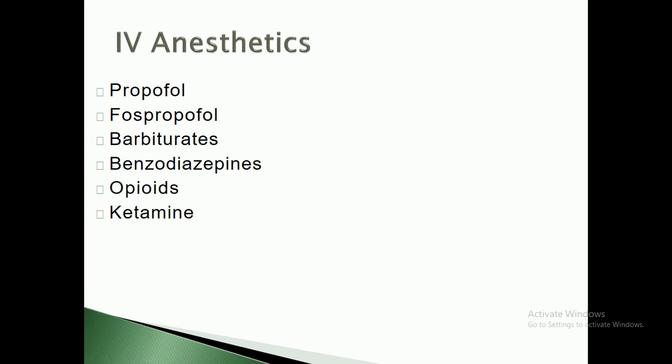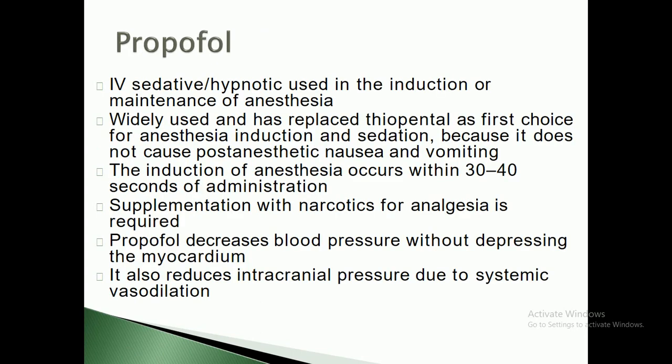Now these are the intravenous anesthetics which are used to cause induction of anesthesia in the patient. Look here: IV anesthetics are categorized into different categories. The first one is Propofol, then barbiturates, benzodiazepine, opioid, and ketamine. All these drugs are used as general anesthetic agents, and they are available in the form of infusion, so they can be injected into the patients as an infusion.